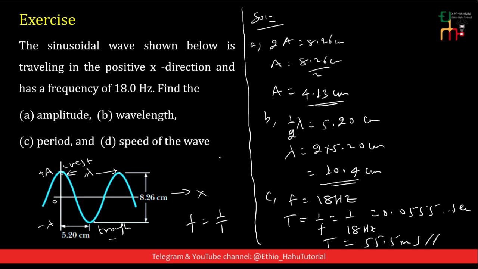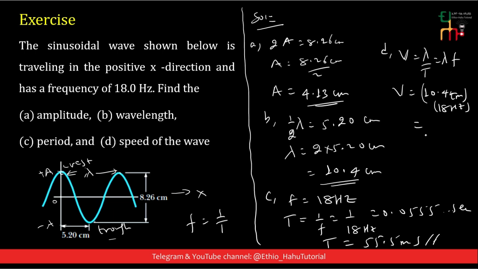And D, the speed of the wave. The speed is equal to lambda over period, or lambda times frequency. And v is equal to lambda, the wavelength, 10.4 centimeter, times frequency, 18 hertz.